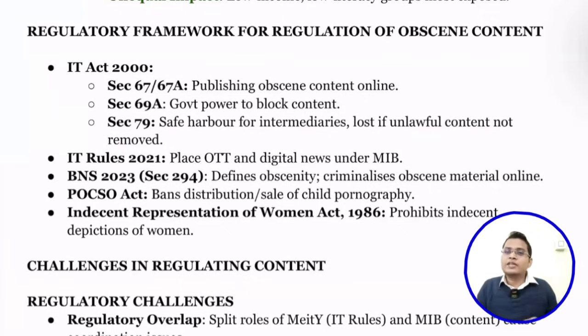If Facebook does not remove this content, Facebook will face legal charges for violating the law. Okay, safe harbor means platforms are third parties and are not responsible for whatever users post, so long as the platform removes this content by themselves. So that is what is called safe harbor.